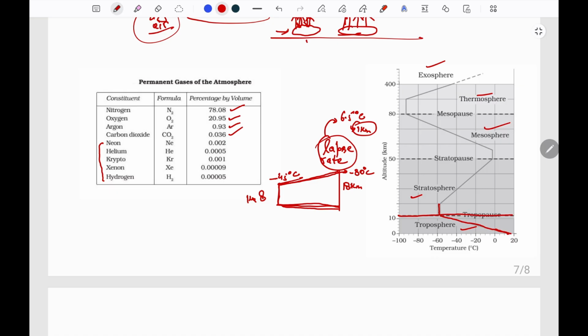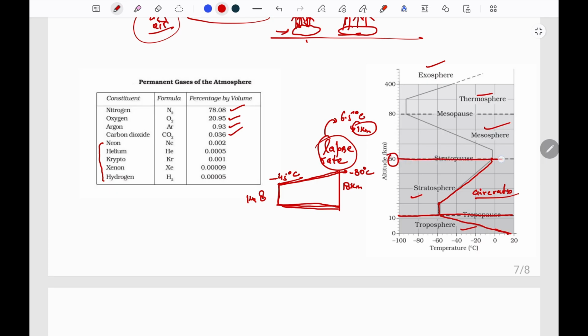Due to the presence of this ozone layer and the absorption of UV rays, the temperature of the stratosphere increases with height. This is the layer suitable for the flying of aircraft. It extends up to a height of 50 kilometers.